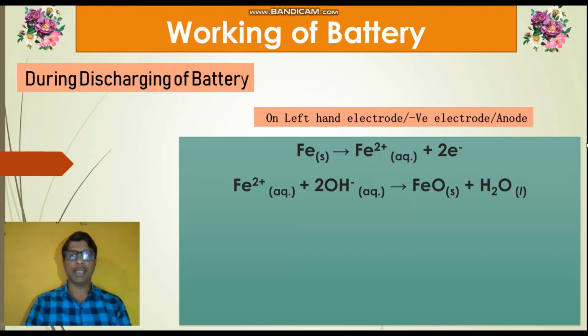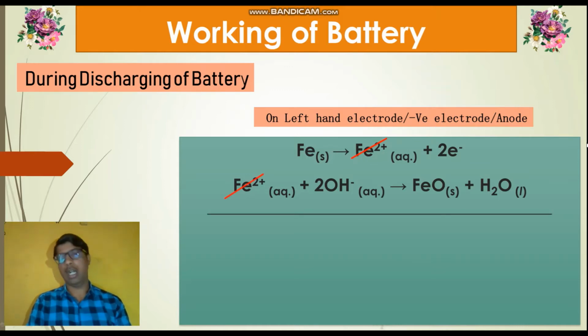The net reaction of these two reactions: the iron 2 plus gets cancelled with this iron 2 plus. The remaining portion on the left hand side and the remaining portion on the right hand side is nothing but the net reaction.